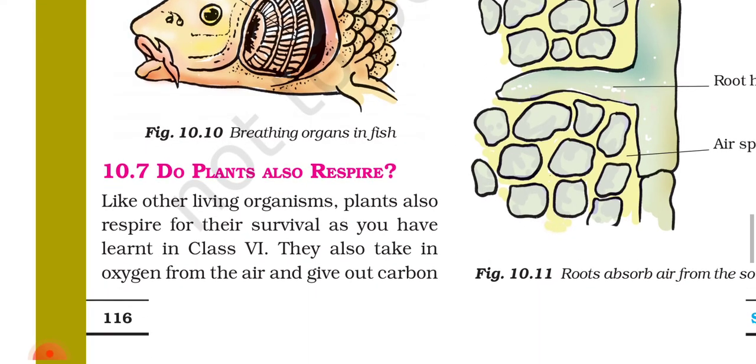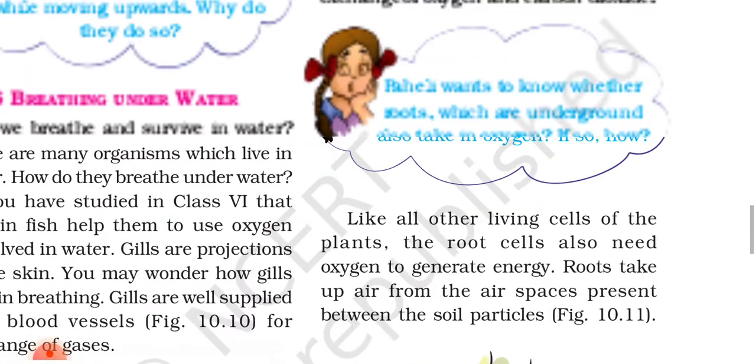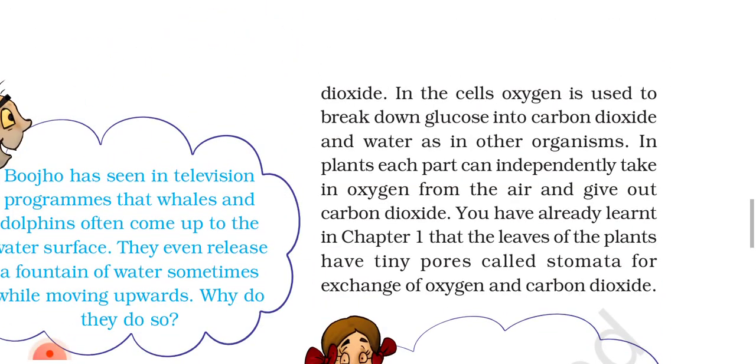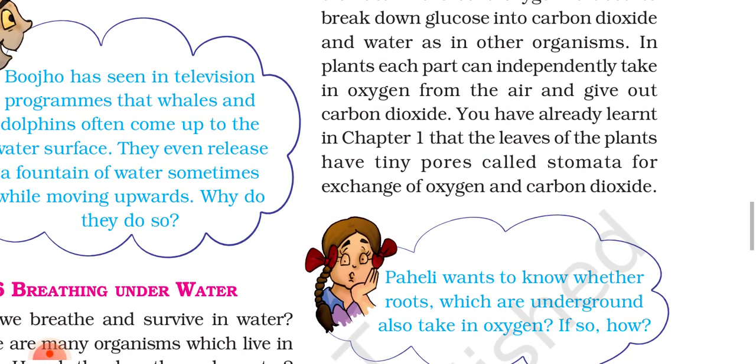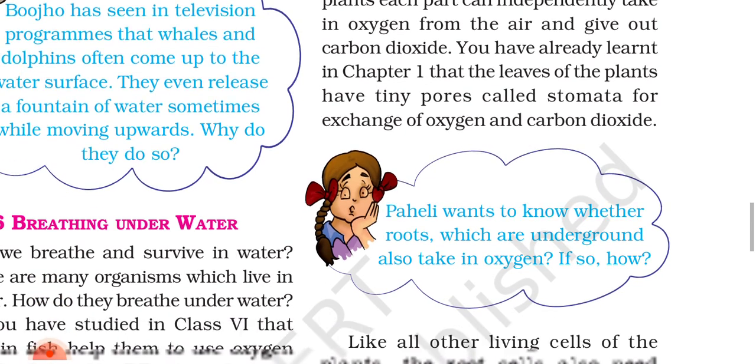10.7 Do plants also respire? Like other living organisms, plants also respire for their survival, as you have learned in class 6. They also take in oxygen from the air and give out carbon dioxide. In the cells, oxygen is used to break down glucose into carbon dioxide and water as in other organisms. In plants, each part can independently take in oxygen from air and give out carbon dioxide. You have already learned in chapter 1 that the leaves of the plant have tiny pores called stomata for exchange of oxygen and carbon dioxide.